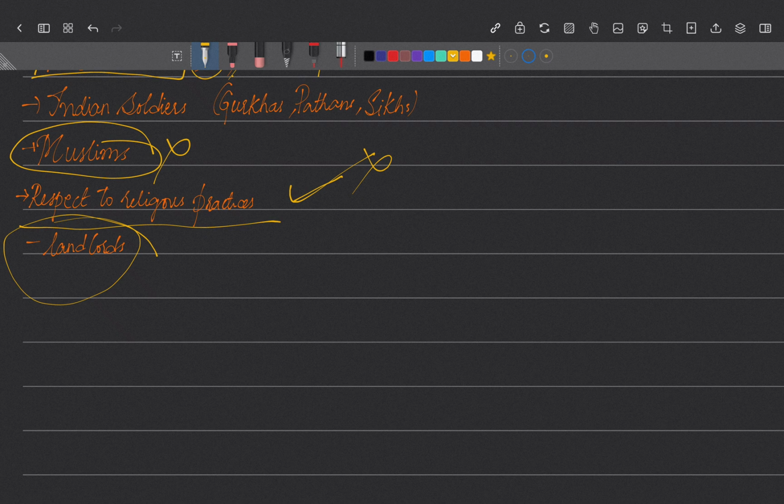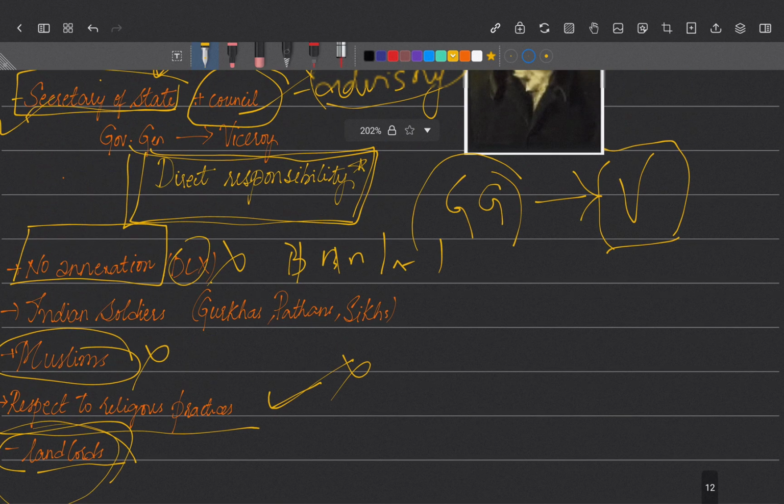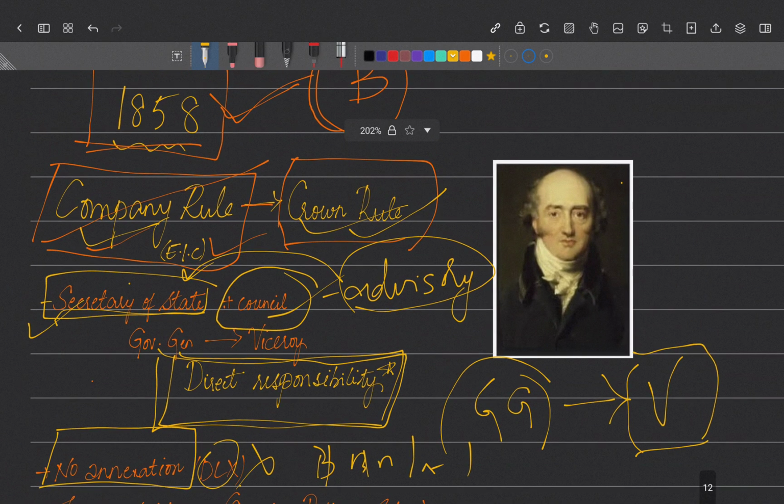And then the landlords. People who were loyal, who did not join the 1857 revolt, the landlords, the moneylenders, and the zamindars, were given extra properties and extra gifts, so that they would stay loyal again for a very long time. So this is about the 1857 revolt and what happened after it, the 1858 shift from company rule to crown rule, and the changes in the political system of India after a big revolt.